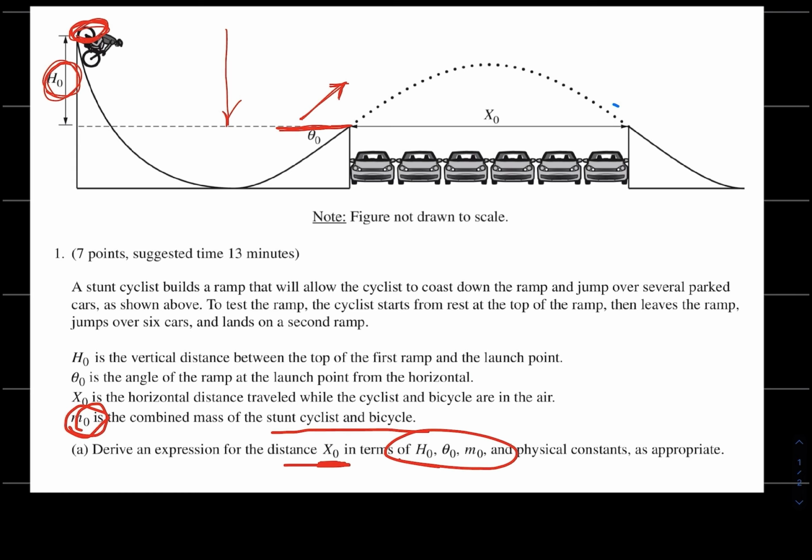And then what happens after he launches? Well, he's going to take off at a certain angle, and you know he's going to have a horizontal component to his velocity and a vertical component to his velocity, and we do that all the time.